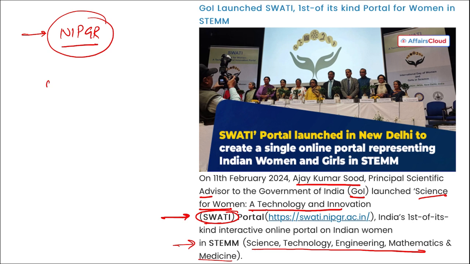The main objective, or we can say the main aim of this Swati portal, is basically to include every Indian woman in these STEM related fields so that they can gain knowledge, and with that knowledge they can also be job ready.